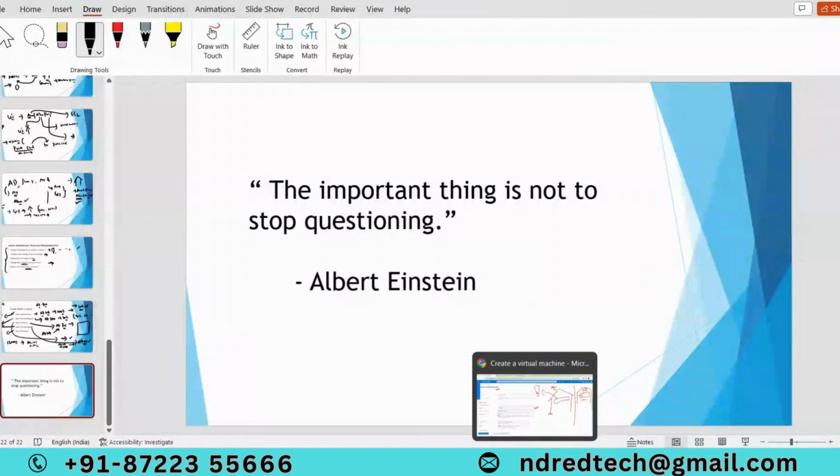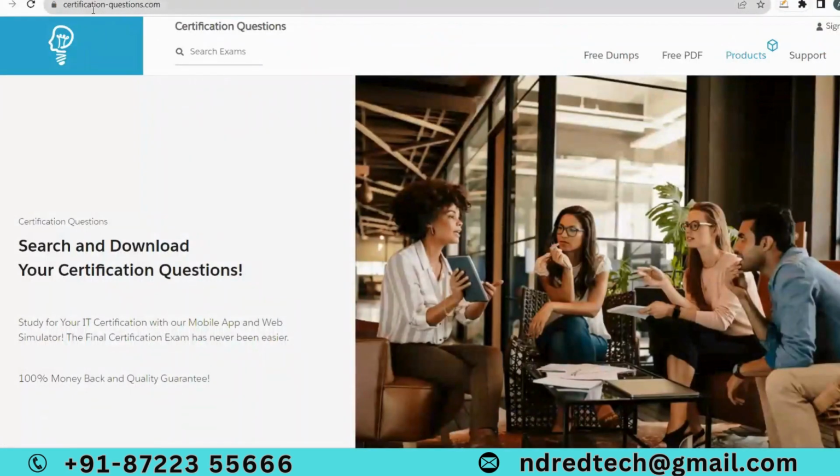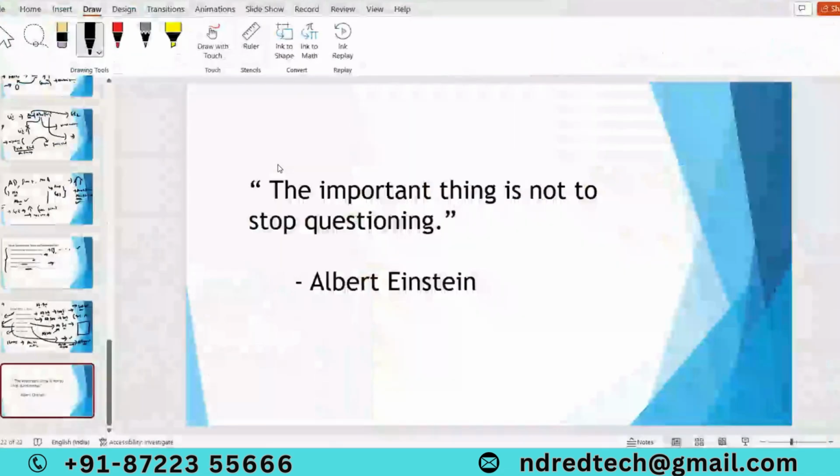And as I mentioned, we are going to provide access to this site. In this site, you can find dumps for Azure 900 and Azure 104. It's like an exam simulator. You can write practice examinations. Once you are confident, you can directly attempt the real exam. You can enroll for the Microsoft examination. 90% of the questions you see in this portal, you are going to get in your examination.